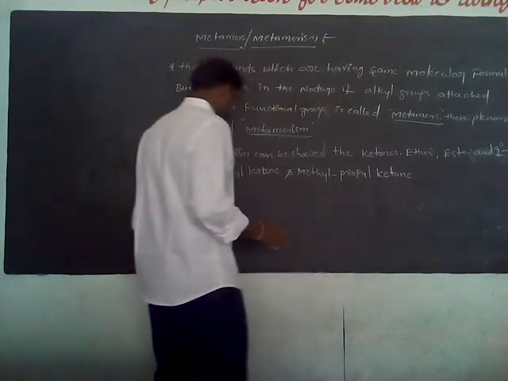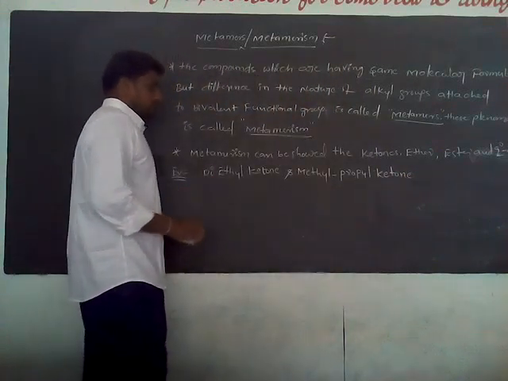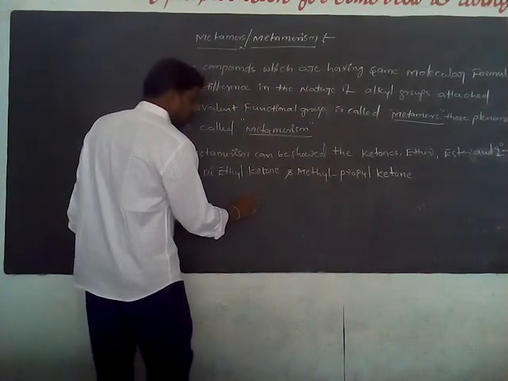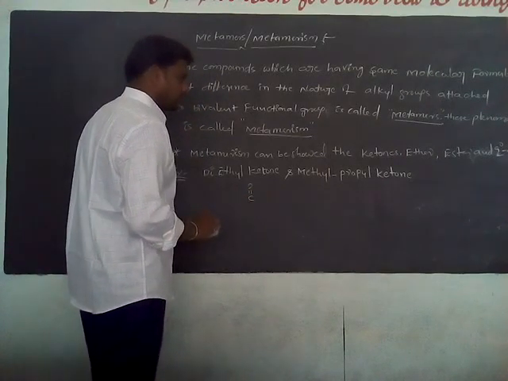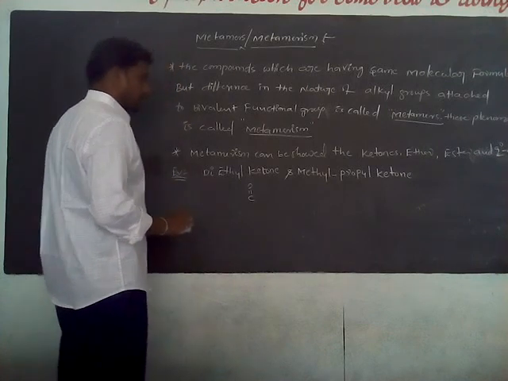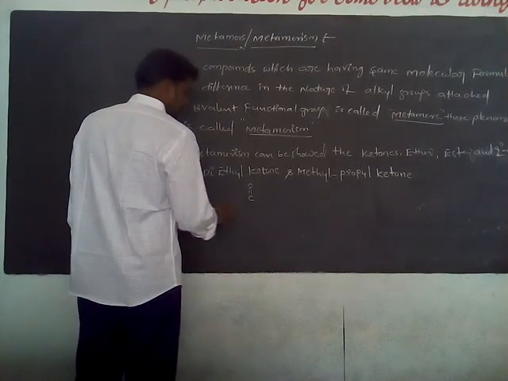Look here. The keto functional group is single bond, C double bond, single bond. This is the ketone. I am writing the ketone.